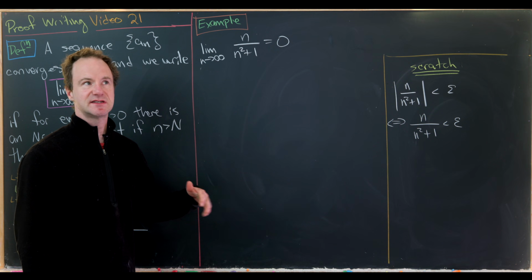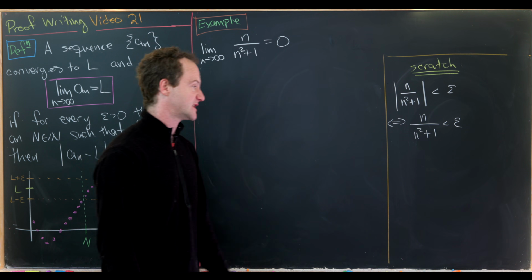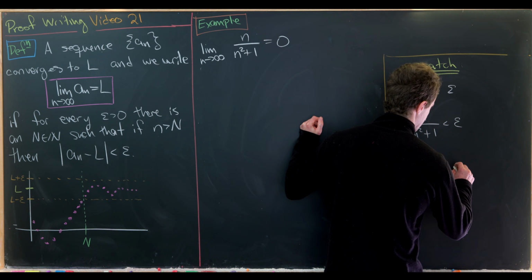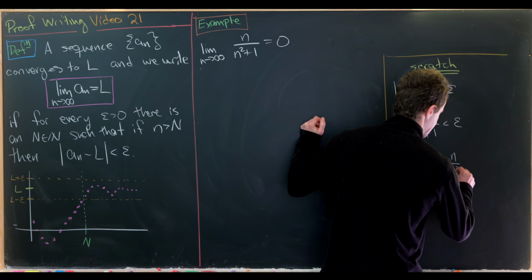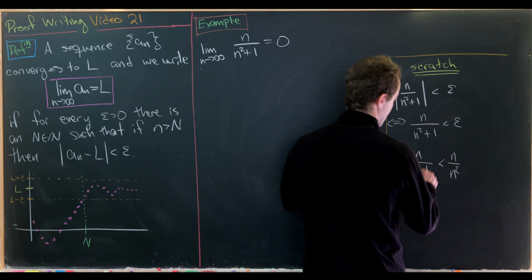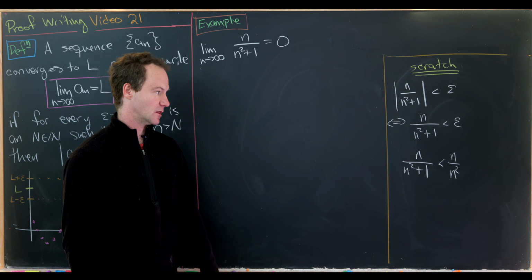Well, we'll do a similar trick as we did in the last board, and that is we'll drop this plus 1, creating something larger. So in other words, we'll look at n over n squared, which is larger than n over (n squared plus 1). So we made the denominator smaller, which made the entire thing larger.